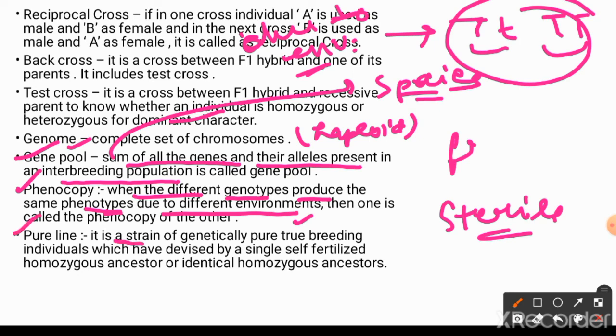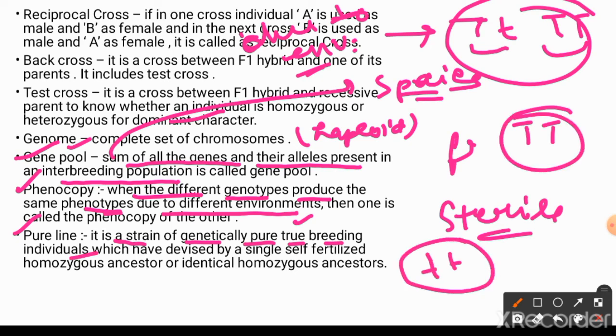Pure line is a strain of genetically pure, true breeding individuals, like capital T capital T or small t small t. These are pure lines, which are derived from a single self-fertilized homozygous ancestor and identical homozygous ancestors.